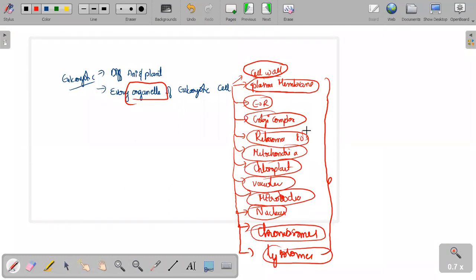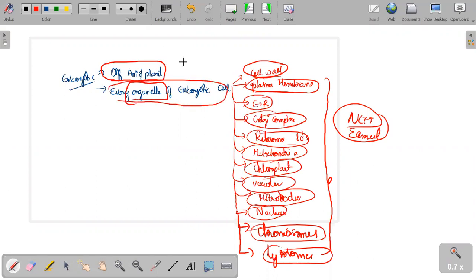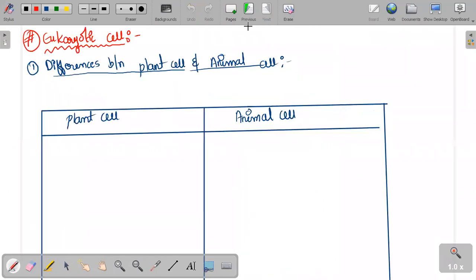So each and every organelle we have to discuss in a deeply manner, from the NEET point of view and the MCET point of view. We have to see it completely. So this is from tomorrow onwards. The only small topic now is the difference between the animal cell and the plant cell. After the discussion of this one, tomorrow onwards we will be starting each and every topic. So just write the heading: plant cell, animal cell, and difference between.